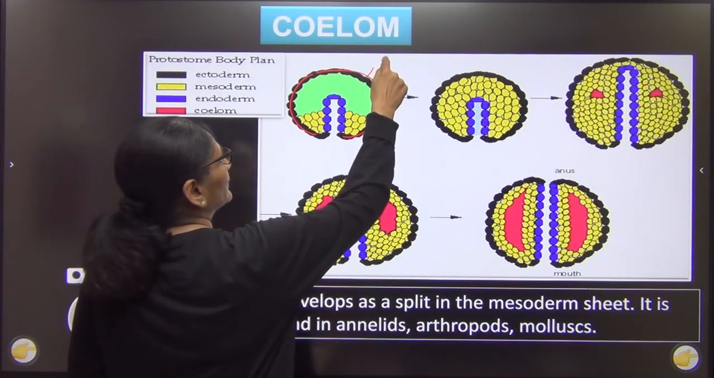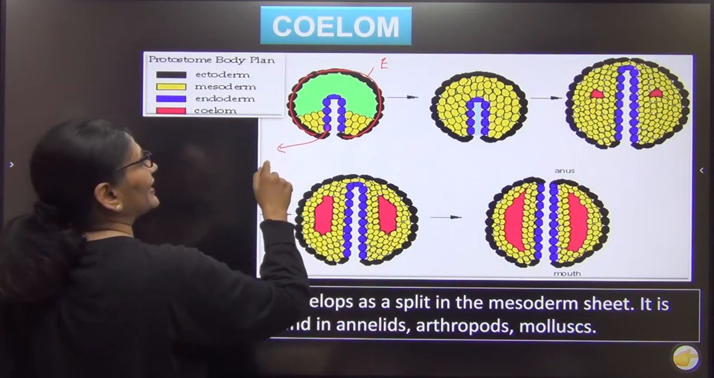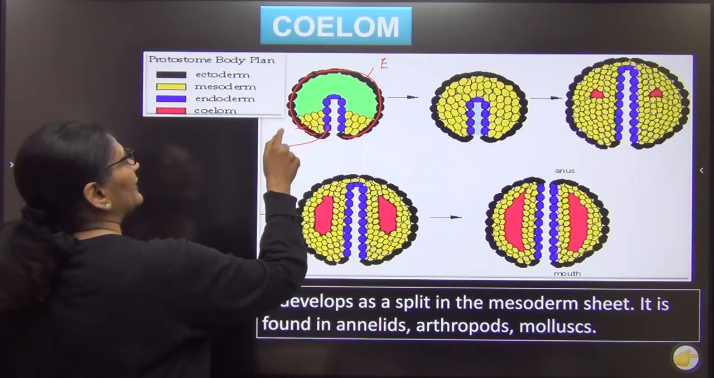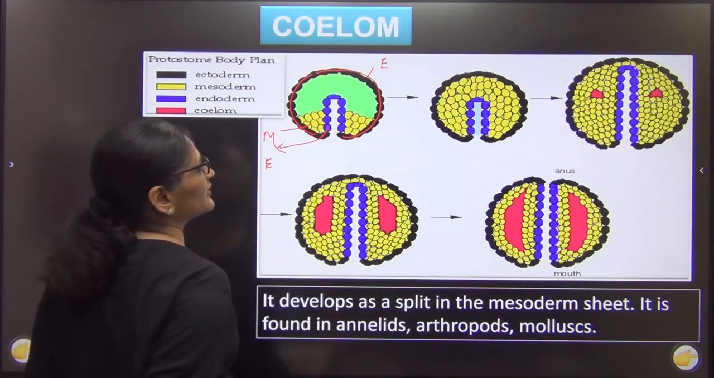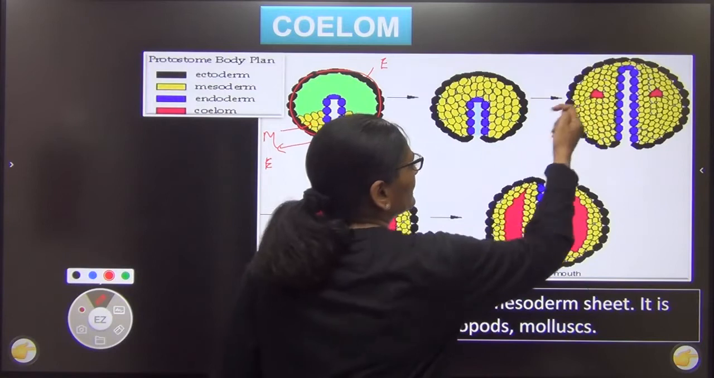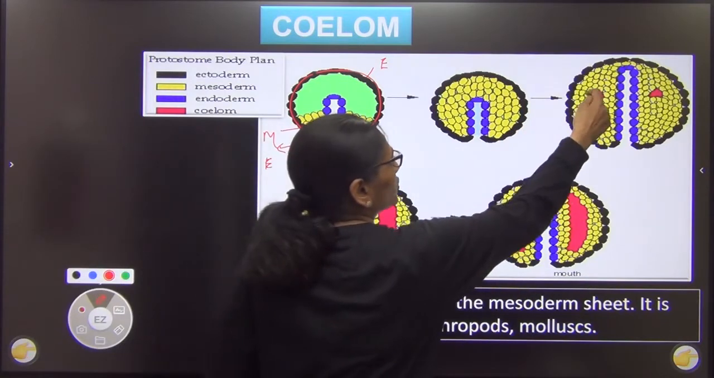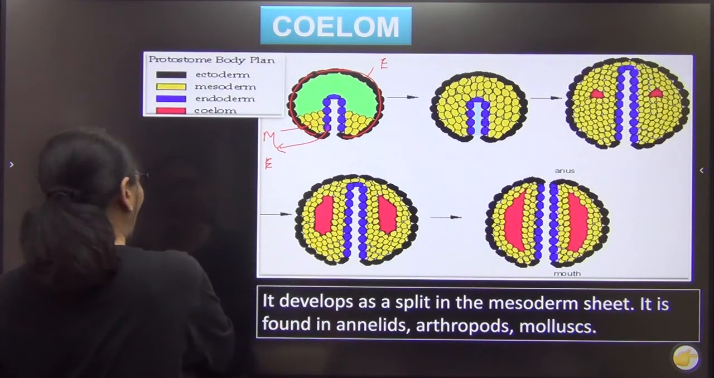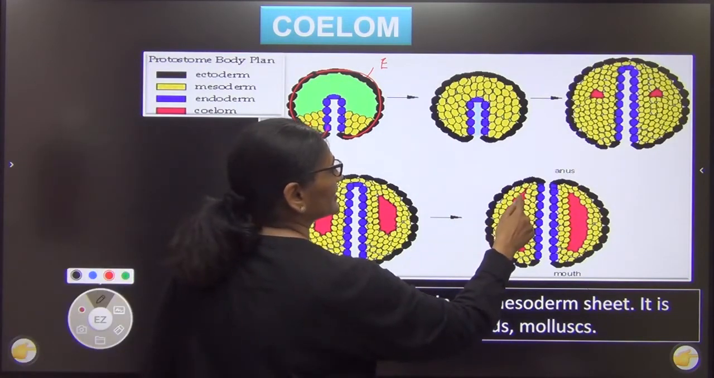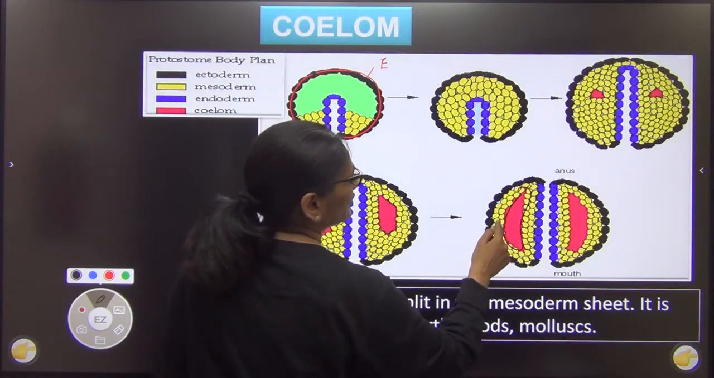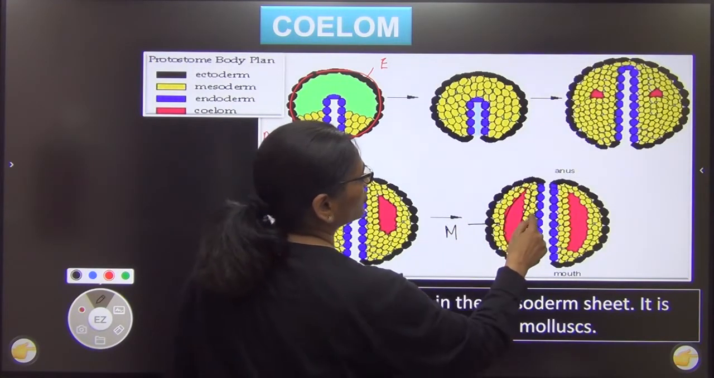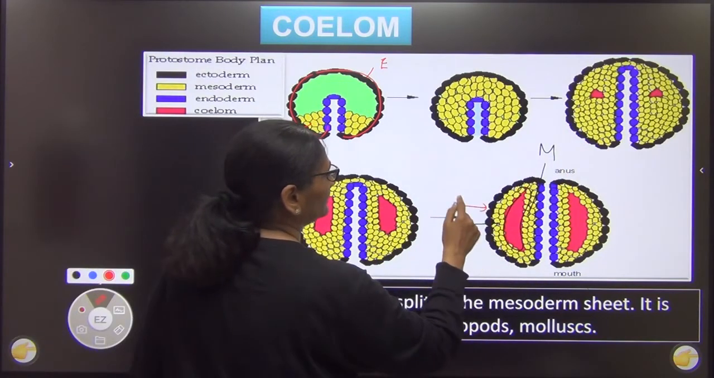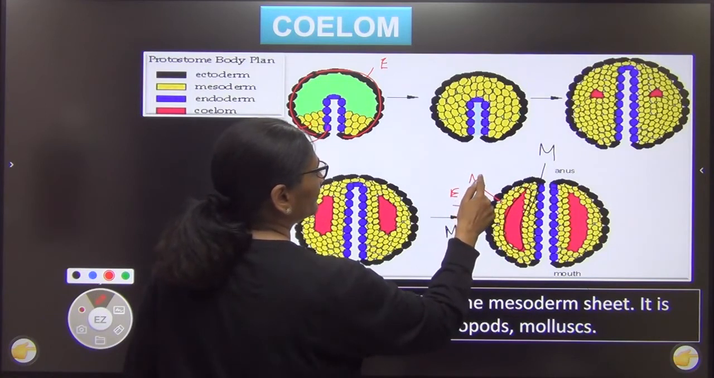You can see the black part has been labeled as ectoderm in all the 3 figures. So this is your ectoderm. The blue part has been labeled as endoderm in all the figures. So this is endoderm. And the yellow part has been labeled as mesoderm in all the diagrams. So that is mesoderm. Now let's see, the mesoderm will split. You can see छोटा सा split किया और किया, and split करते करते पूरा आ गया, such that you have an additional cavity over here. See this. You have an additional cavity over here which is lined by mesoderm on either side.